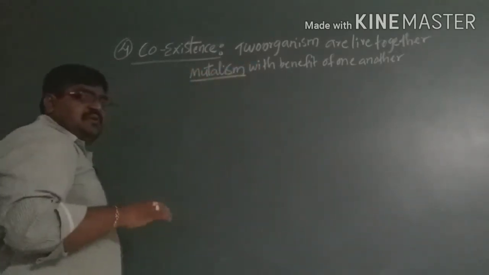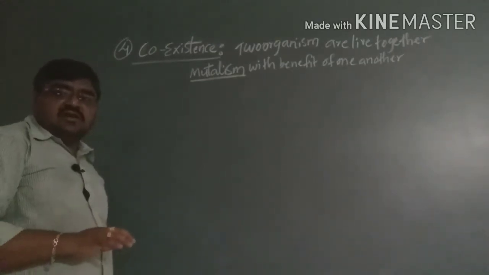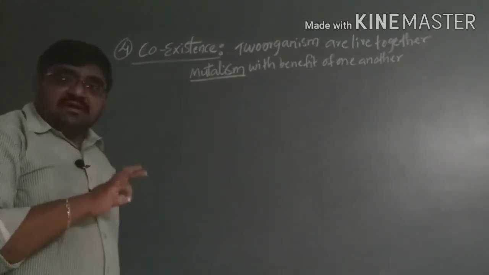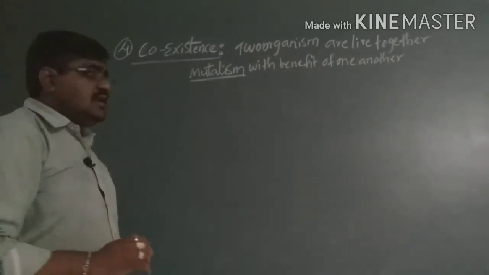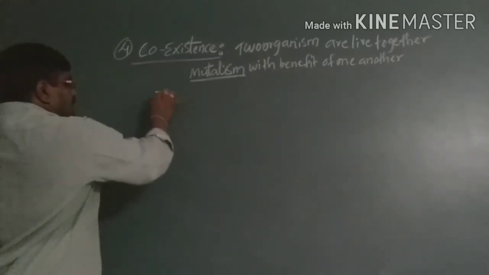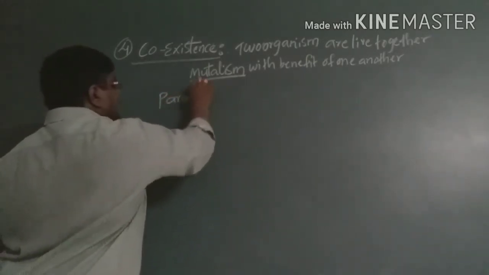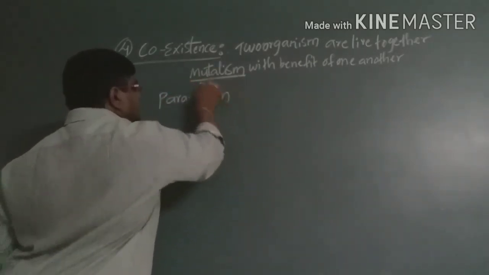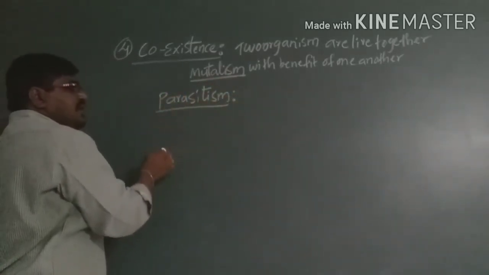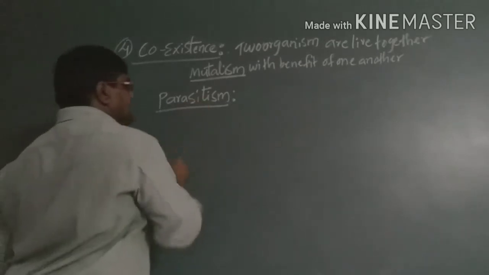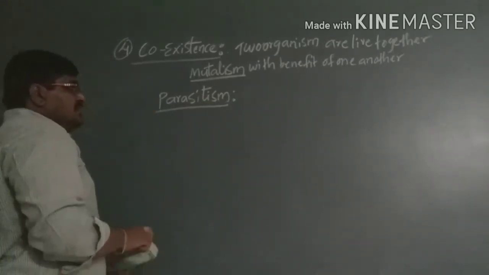That means both are benefiting with one another. So the species are not harmful to one another; both are benefiting without doing any harm. Here we can take the example of parasitism also. In parasitism, one is benefiting and another is harmed. But here that will not take place.